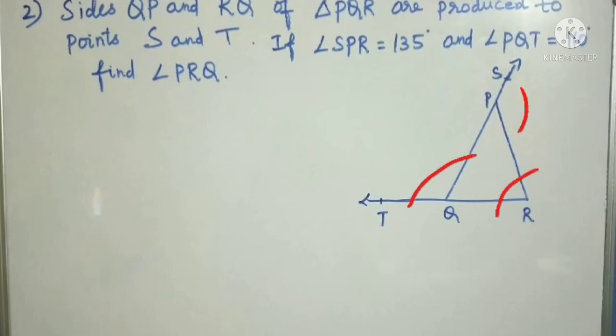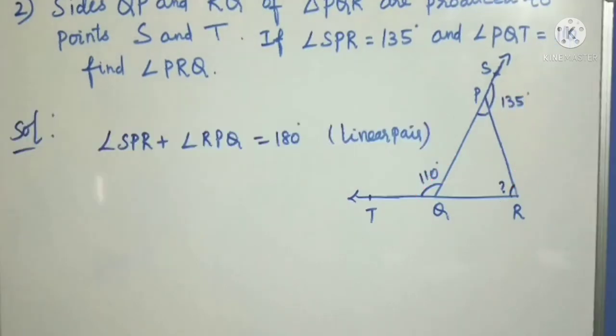We should find this angle PRQ. Understand? SPR is 135 and PQT is 110.